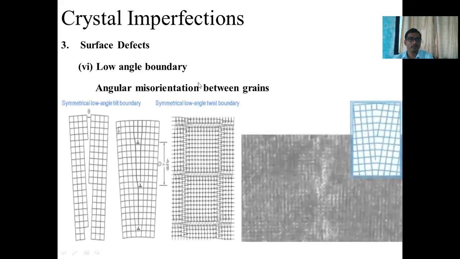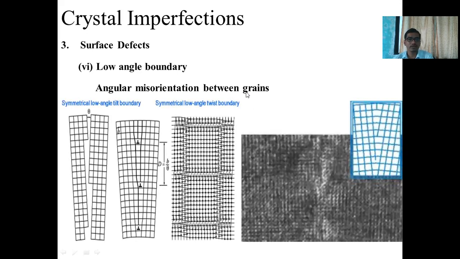The next one is the low angle boundary defect. If there is angular misorientation between the grains, such a defect is also called a low angle boundary defect. Here you can observe in this diagram, theta is the angle which shows the tilt of the atomic arrangement, or grain arrangement. Here you can observe some misalignment in the atomic arrangement. Here also some misalignment of the atomic arrangement. Here also some misalignment of the atomic arrangement. So this is called a low angle boundary defect.